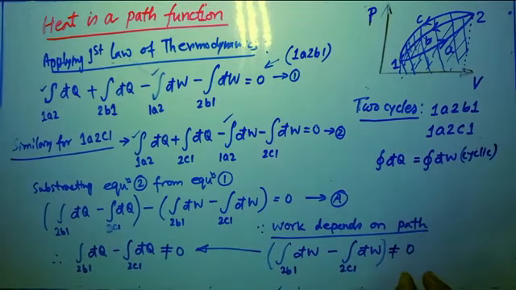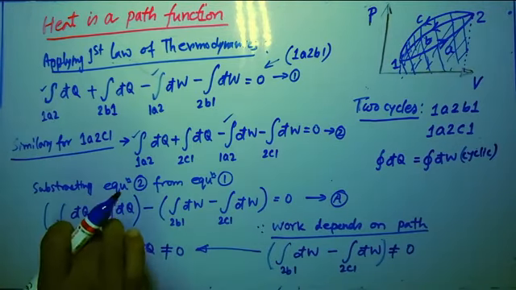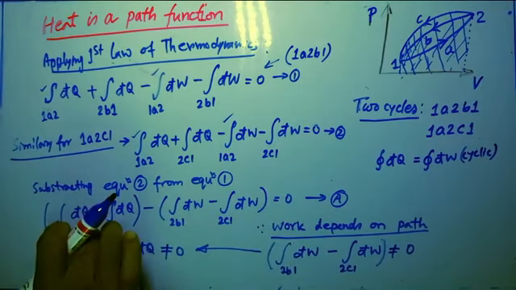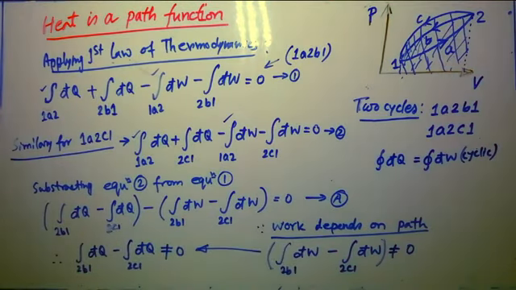If this is not equal to 0, then that must be not equal to 0, because this value and that value must be equal. If this is 4, that must be 4. If this is minus 5, then that is minus 5 also. They must be equal. Understood?